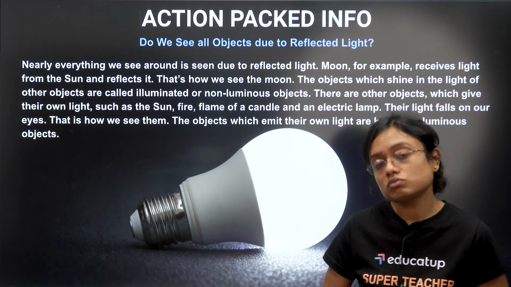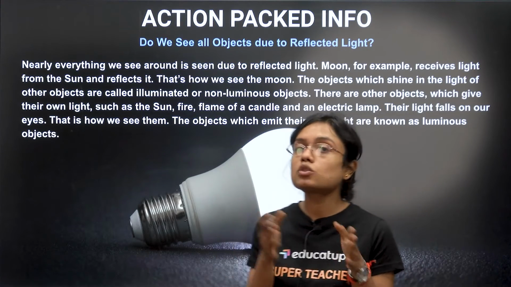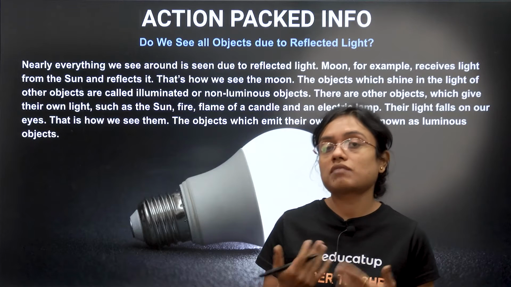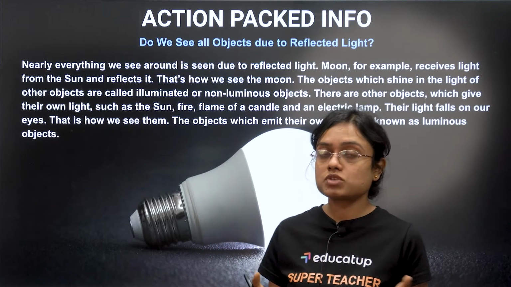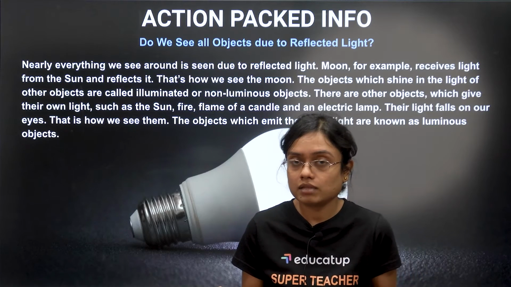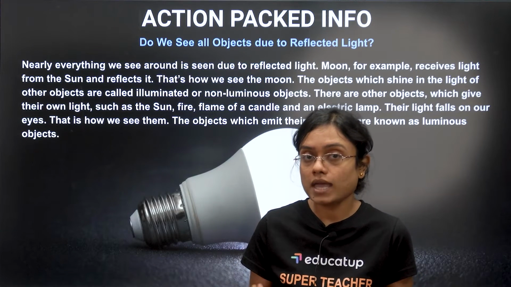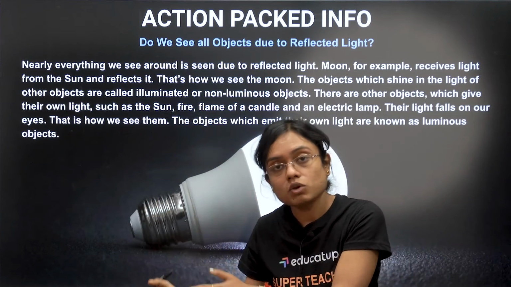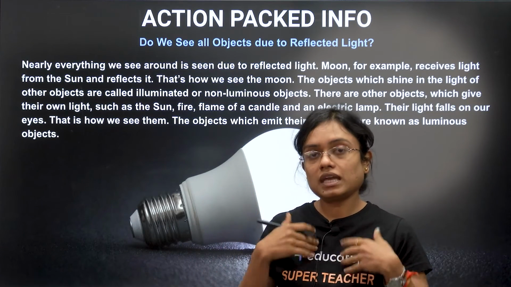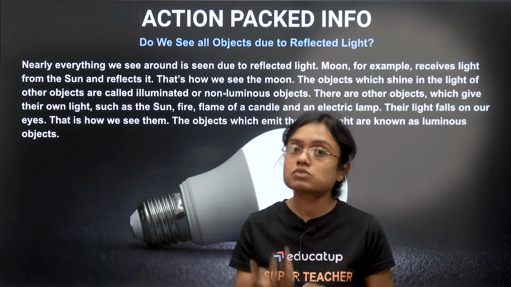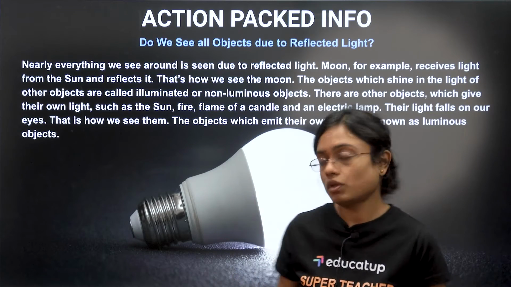So basically there are two types of objects, luminous and non-luminous. Luminous objects have their own light, for example the Sun and a bulb. Non-luminous objects are like us: we don't have our own light, but still we are able to see each other. Why? Because the light of the luminous object falls on us and we reflect it. We get it reflected through our body, and that's why we are able to see each other. Alright?